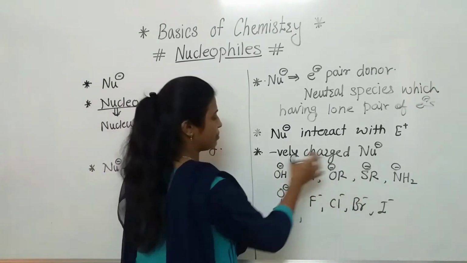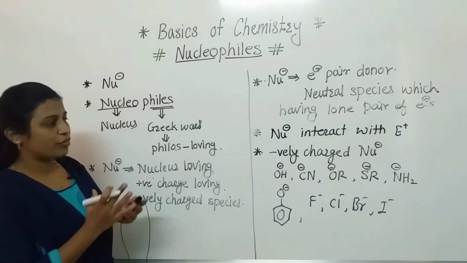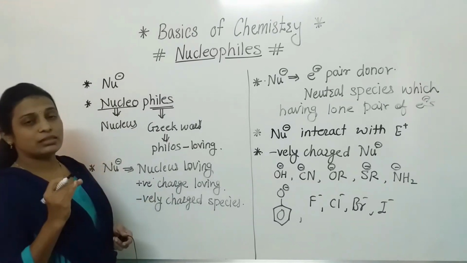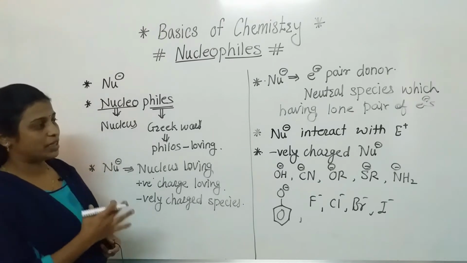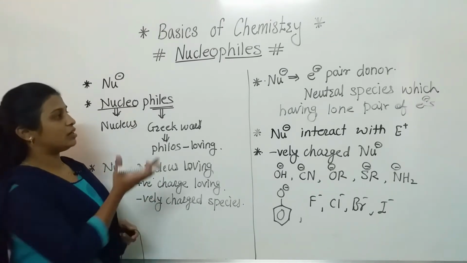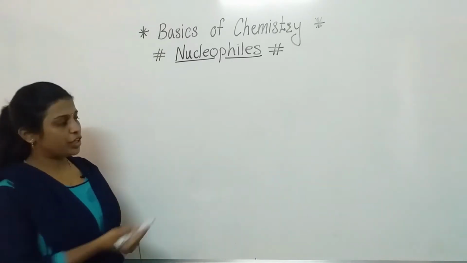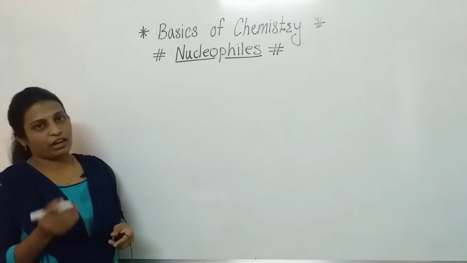So these are some examples of negatively charged nucleophiles. Hope everyone understood that. If you have not taken the screenshot, then please take it, or if you are writing along with me, then please complete the notes, and after that we will start with more examples of the nucleophiles. Here we have completed the negative charge carrying nucleophiles.